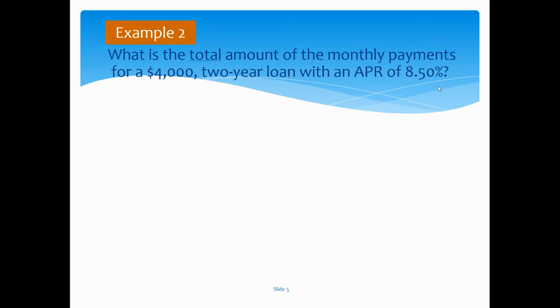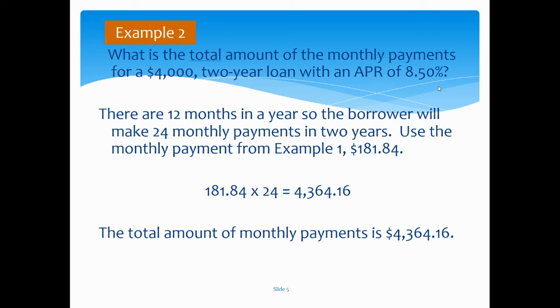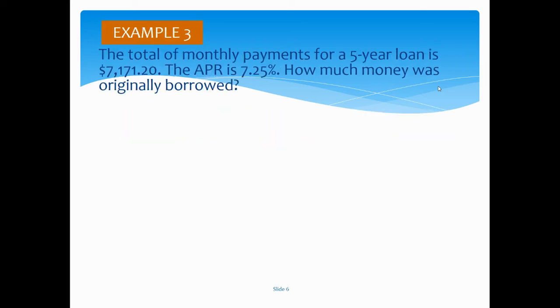What is the total amount of monthly payments for a $4,000 two-year loan with an APR of 8.5%? There are 12 months in a year, so we need to multiply by 24 monthly payments, since there are 24 monthly payments in 2 years. For the monthly payment from example 1, we had $181.84. That was our per month. Multiplying that by 24, we get $4,364.16. So that will be the total monthly payments that we have made over those 2 years.